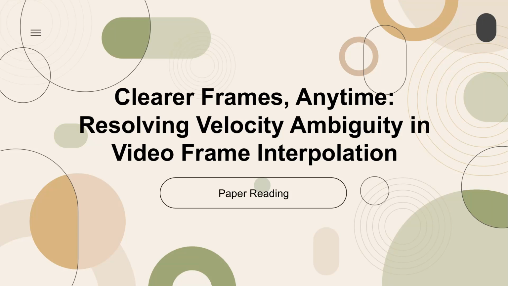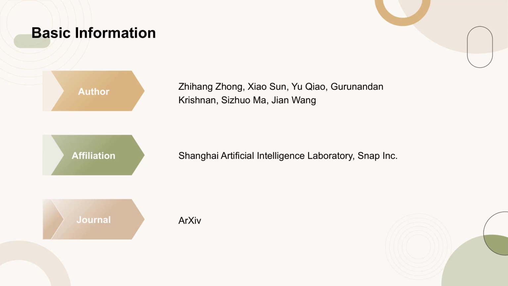Today's paper is titled, Clearer Frames Anytime, Resolving Velocity Ambiguity in Video Frame Interpolation. This paper was published on arXiv by Zhihang Zhong and colleagues from Shanghai Artificial Intelligence Laboratory and SNAP Inc.